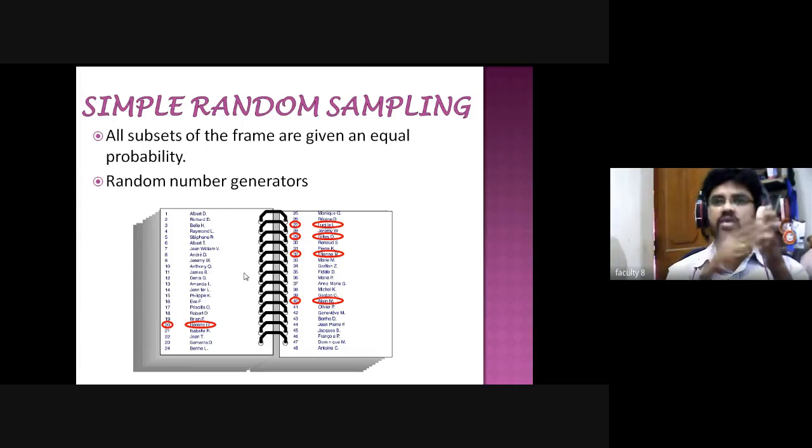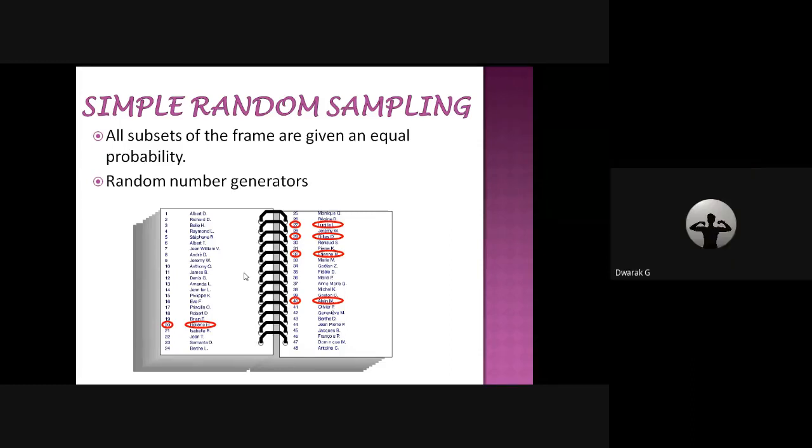So I give 1 to 48, using a syntax or code. Then the computer will automatically generate 5 numbers out of 48. Whatever 5 numbers the computer gives are my sample. Am I clear?